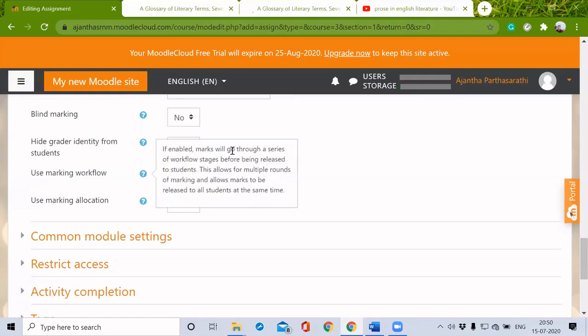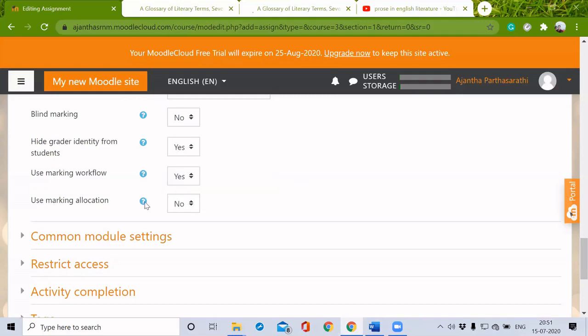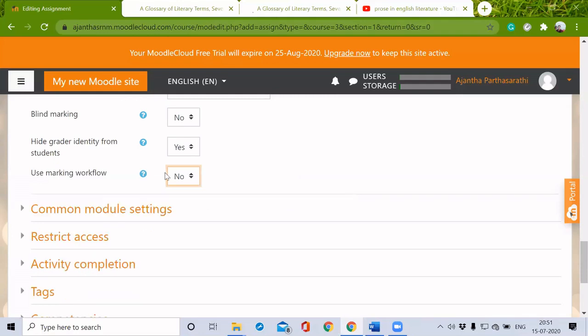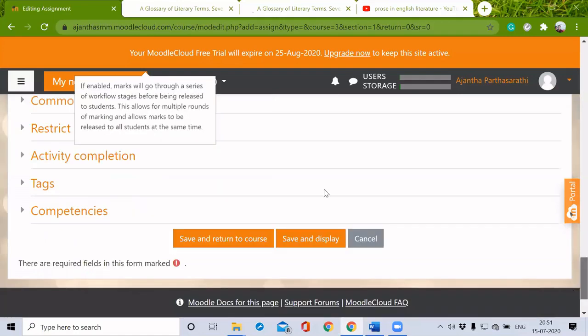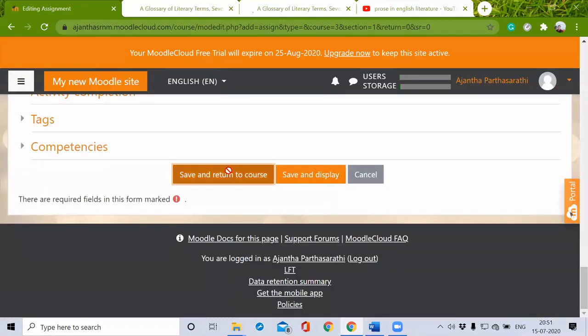If enabled, marks will go through a series of workflow stages before being released to the student. This allows for multiple rounds of marking and allows marks to be released to all students at the same time. Use marking allocation. If enabled together with marking workflow, markers can be allocated to particular students. So this way we can explore it by clicking this question mark. So everything is fine. I'm just going to save and return to course.